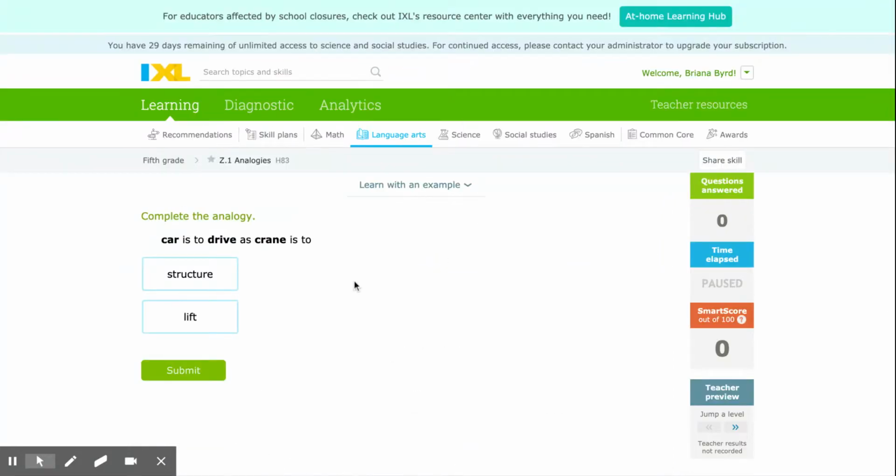Remember, as you're working, if you're ever confused, click on Learn with an Example so that you can take a look at the notes to help you solve the problem.